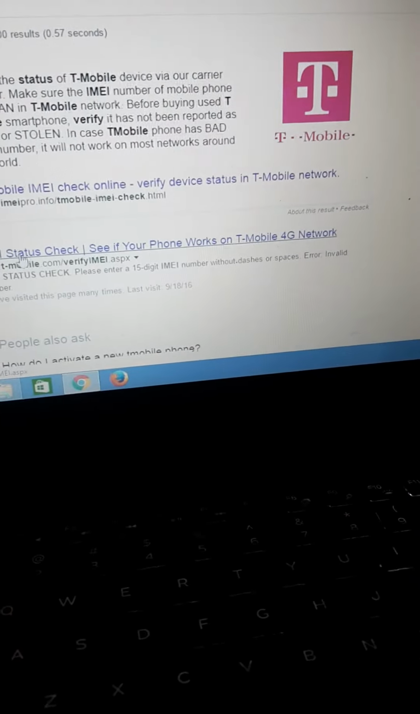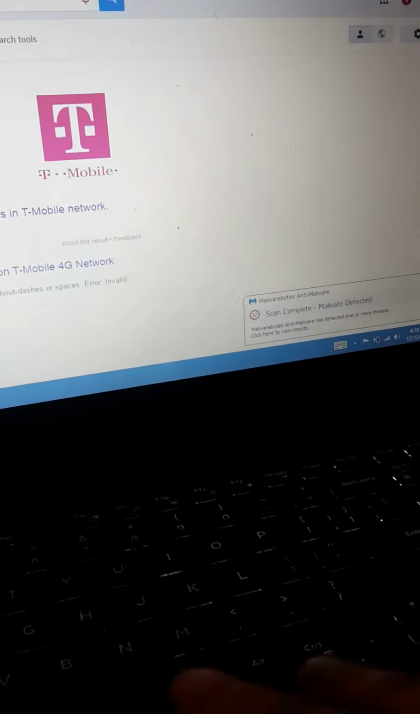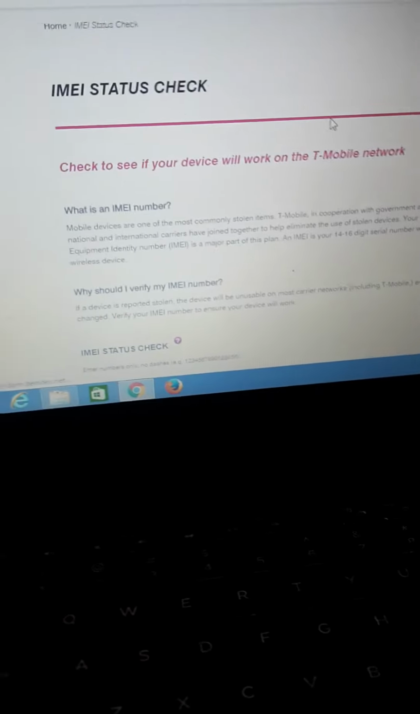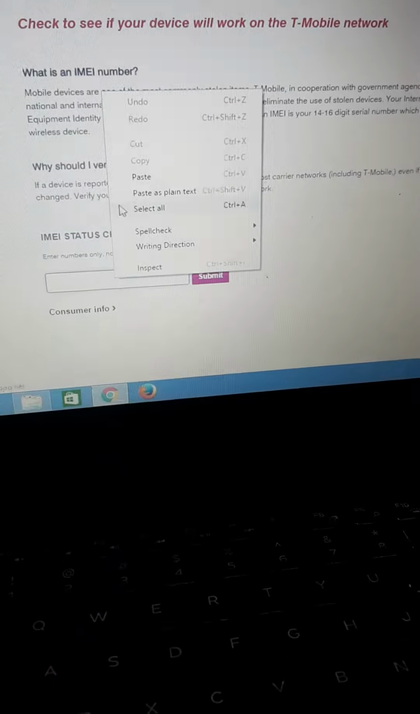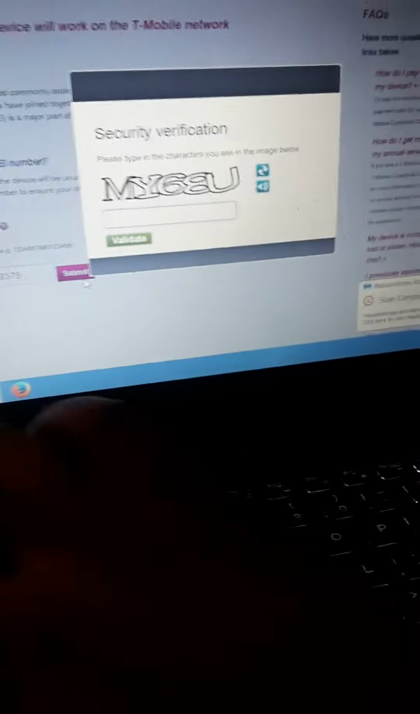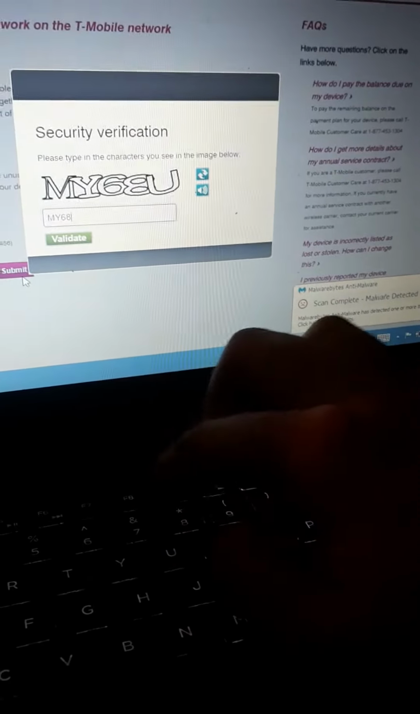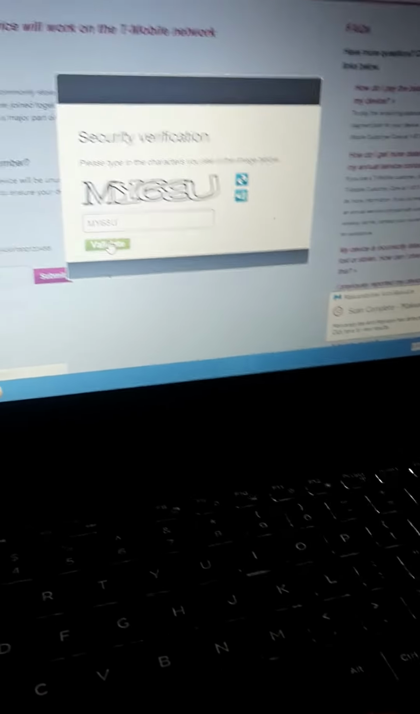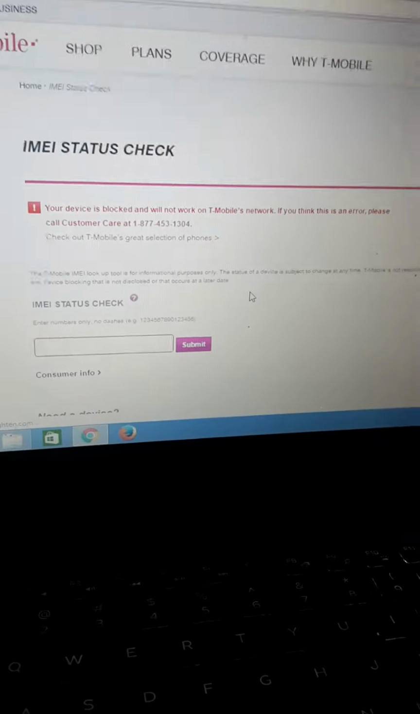Normally, we're using T-Mobile's IMEI check status, in which we're still going to use T-Mobile's IMEI check status. But there's also another site that globally checks T-Mobile devices. Just going to paste the same IMEI. As you can see, this is definitely blocked.